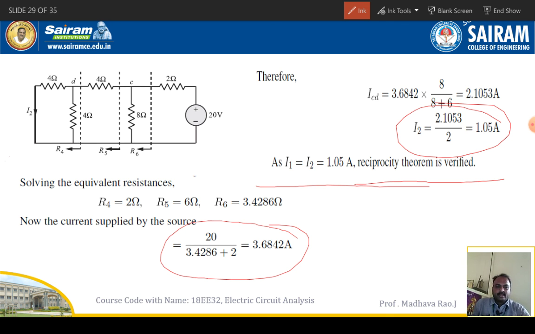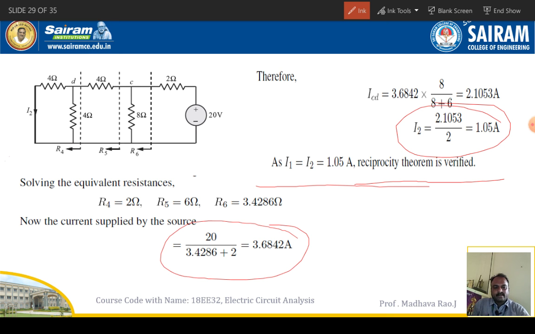After calculating, students forget the conclusion. Writing the conclusion will be forgotten. If you do not write it, the examiner will not understand whether you have clearly done this problem or not. So after calculating I1 and I2, if both the cases currents are the same, then the reciprocity theorem is verified. If they are not equal, the reciprocity theorem is not verified.